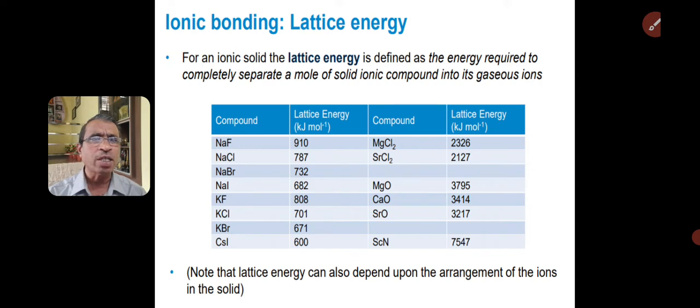Magnesium oxide is 3795 kilojoules per mole. These two show that magnesium oxide is more stable than sodium chloride because more energy is given out. Similarly, among magnesium oxide and calcium oxide, magnesium oxide is more stable than calcium oxide. So these things can be generally understood with the help of lattice energy.